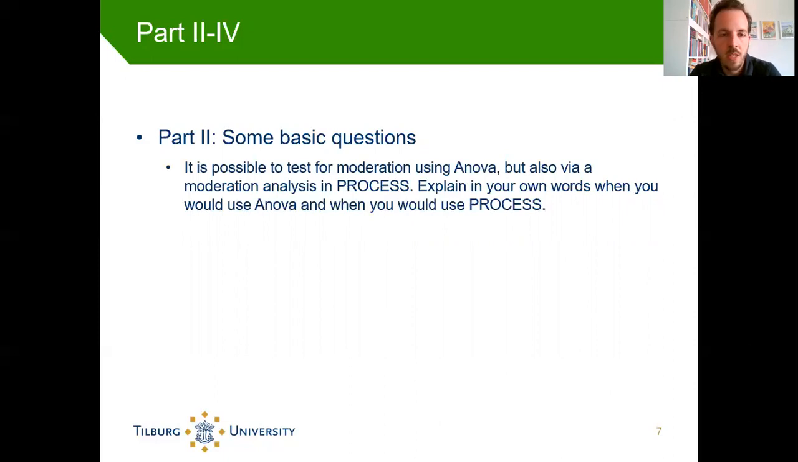So if you would get this question, you would say, well, I would use an ANOVA when my moderating variable is categorical in nature, but I would use the PROCESS macro when my moderating variable is continuous in nature. Now you could perhaps also say what it means to have a categorical variable and what it means to have a continuous variable. And then you've nicely answered this question. So there will be a couple of basic questions like this in part 2.